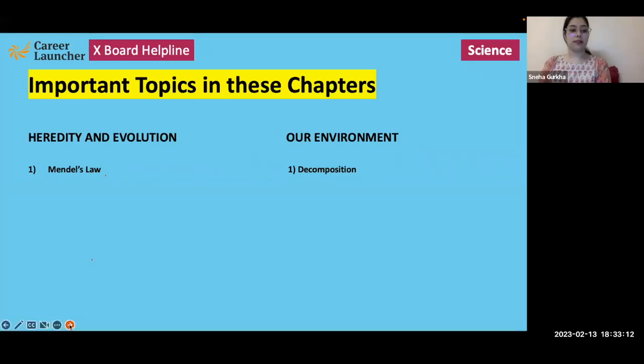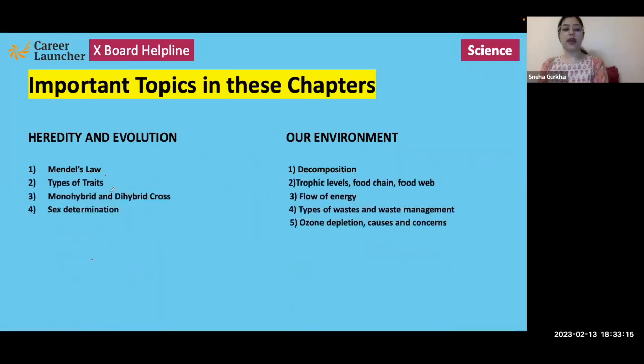The following topics are important. In heredity and evolution, we have Mendel's laws, the three laws that were given by Mendel and their significance. Then we have types of traits, basically inherited traits and acquired traits, and what is the difference between these two types of traits. Then monohybrid and dihybrid cross, along with their examples, along with the ratios that one would obtain, phenotypic as well as the genotypic ratio, and sex determination.